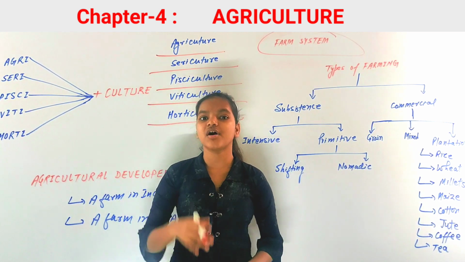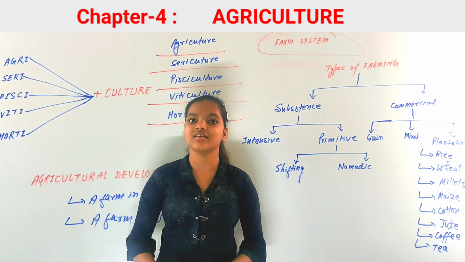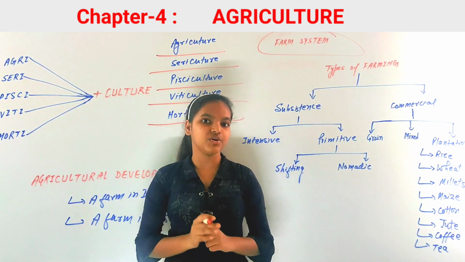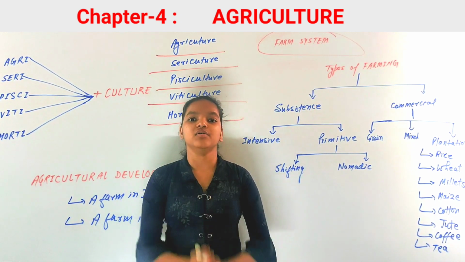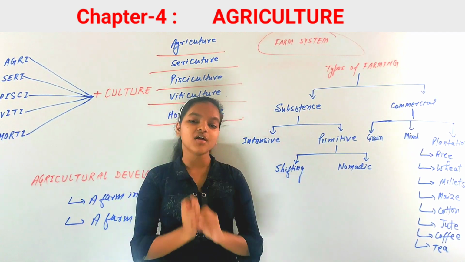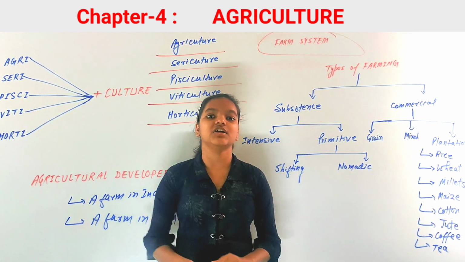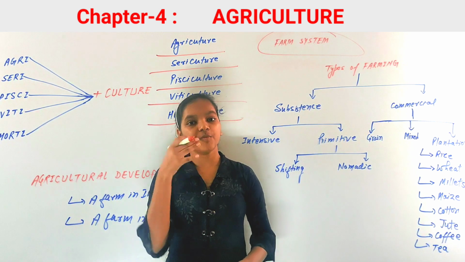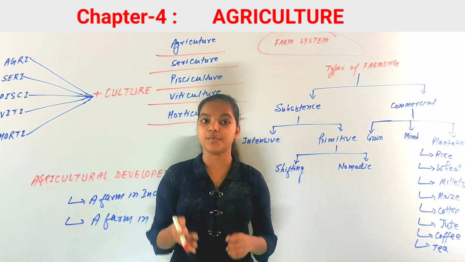In farm system there are inputs like machinery, chemical fertilizers, pesticides, and then there would be processing, and then there would be output. Now we have talked about the human inputs. Now we will talk about physical inputs as well, because for agriculture the major factors are the topography of that land and the condition of soil.